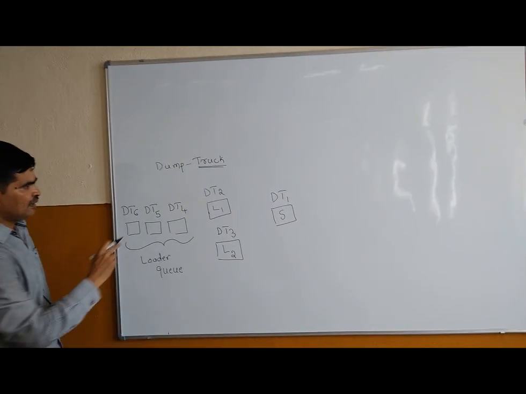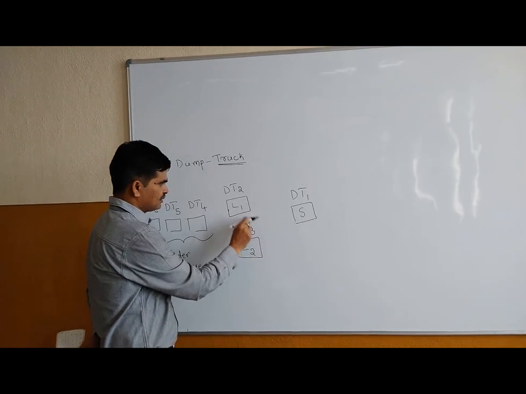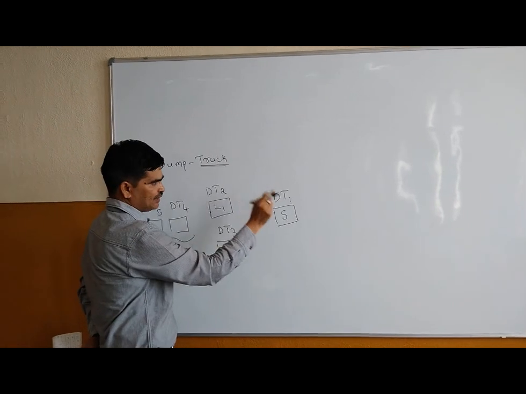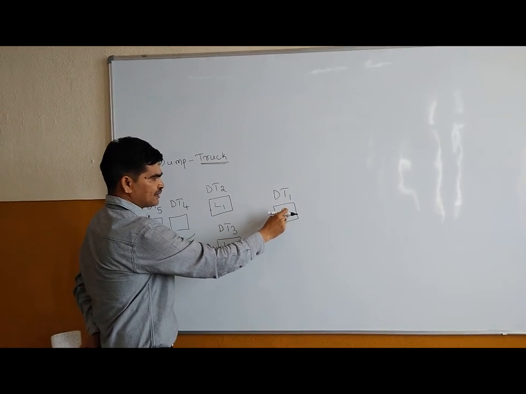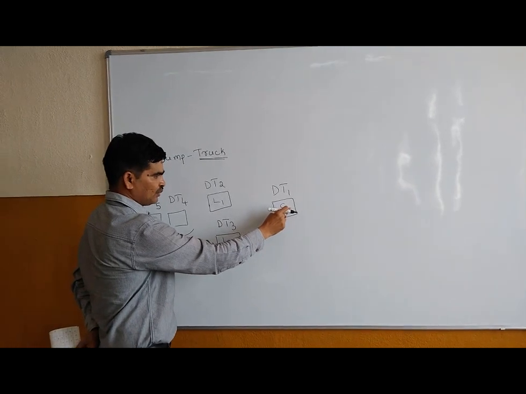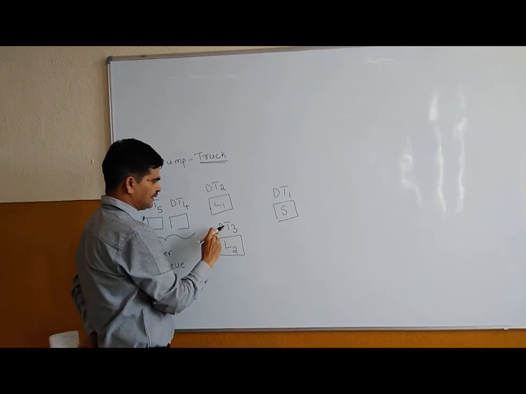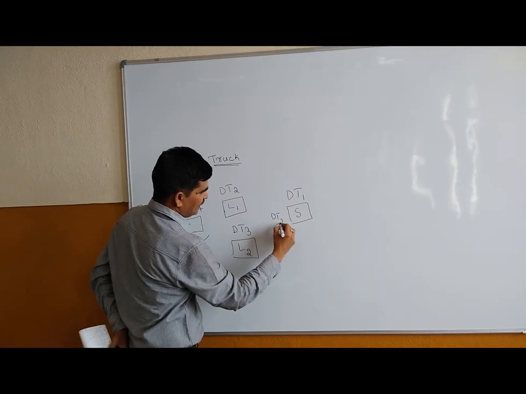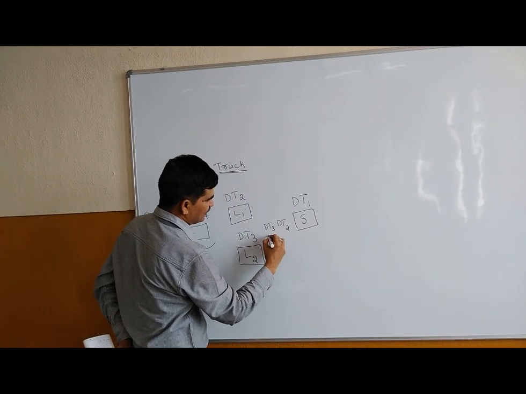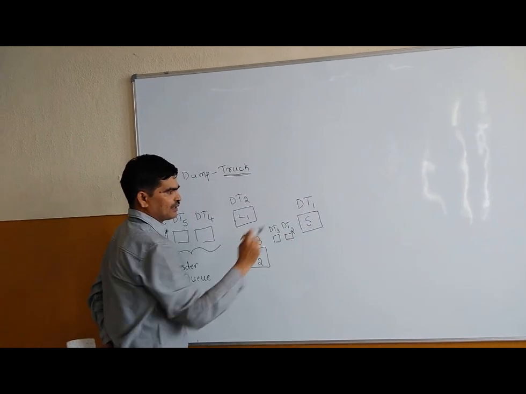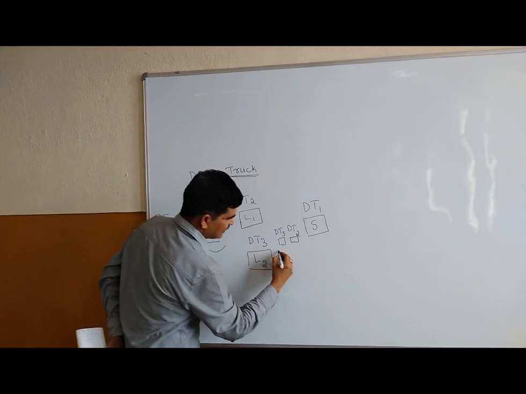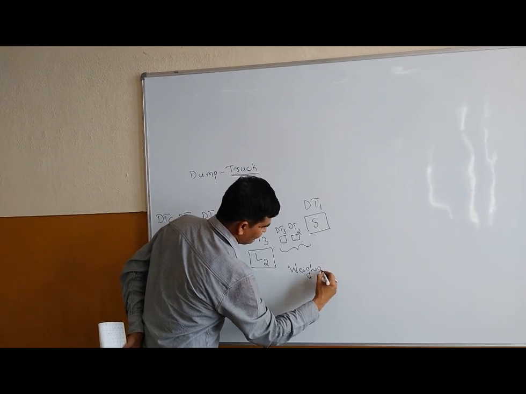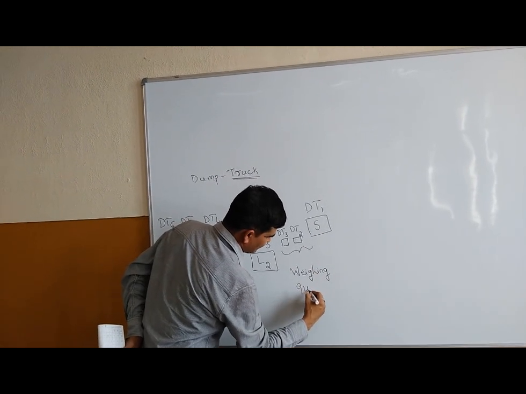After getting loaded, DT2 and DT3 will come for scaling. But assume that the truck at the scale has not yet completed its work, while DT2 and DT3 have completed their loading part. Then DT2 and DT3 have to wait for a certain period of time till DT1 completes that job. This queue is called the weighing queue. So this is the scenario.